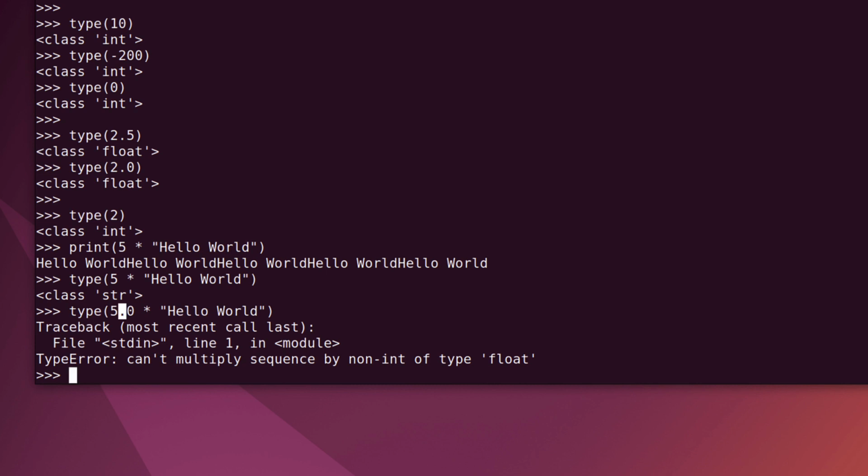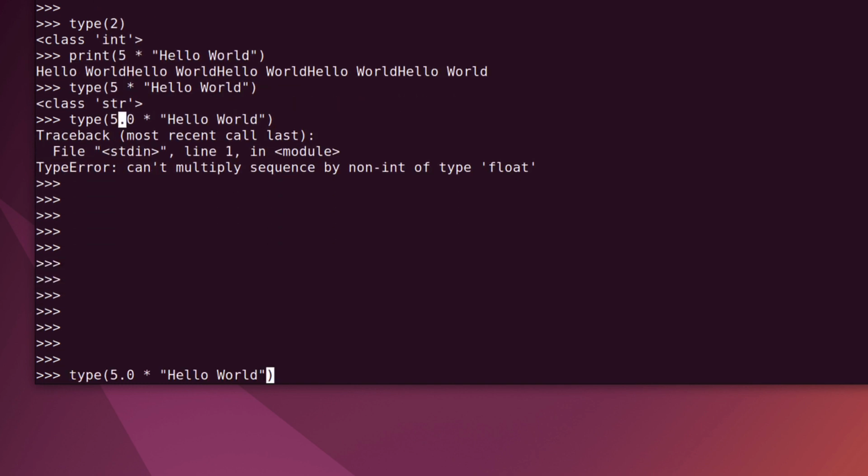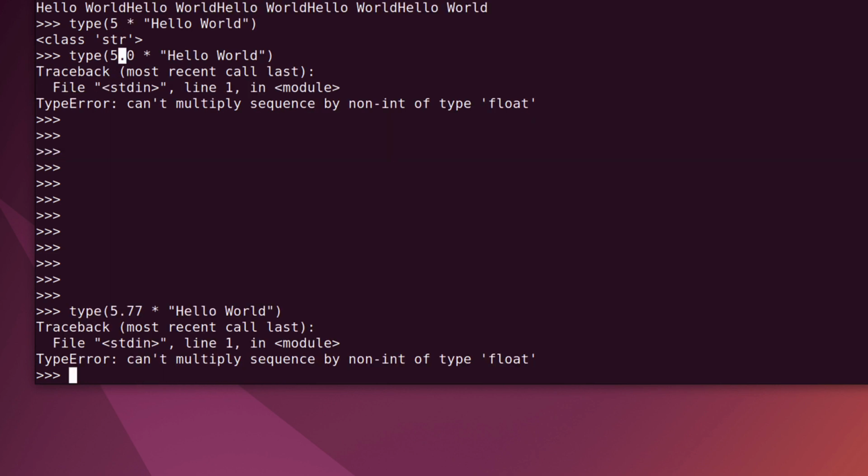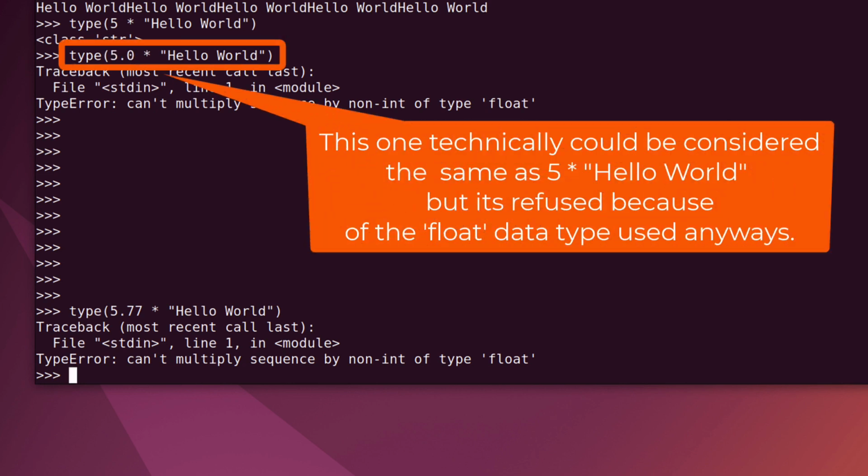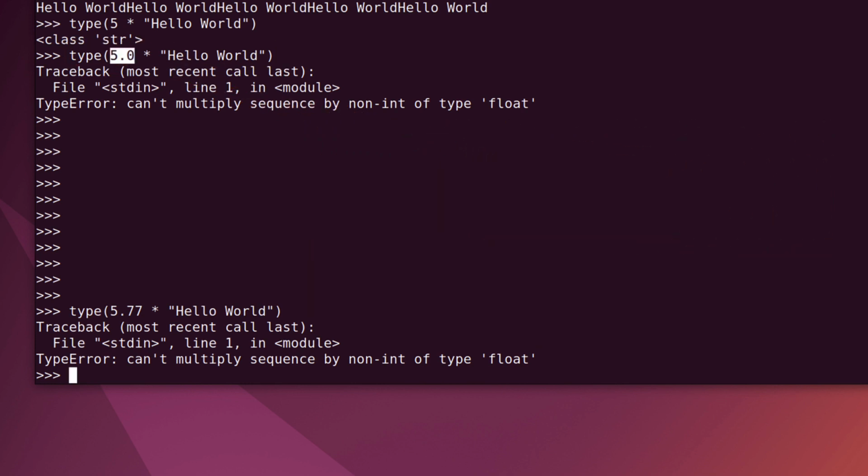And that's really important to understand, because there are some operations that are allowed in Python, and there are some operations that are not allowed. Consider a situation where I'm trying to do, let's say, 5.77 multiplied by hello world. That would also make no sense. I mean, this notation actually makes sense, but Python simply refuses that operation because it can see the floating point number, and it only allows the whole operation as long as this part is an integer and not a floating point number. So there are some limitations that we have to understand within Python.